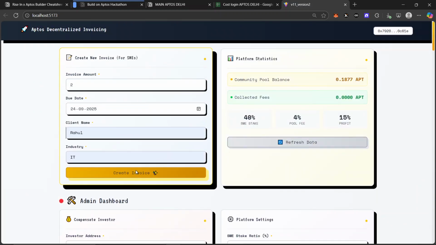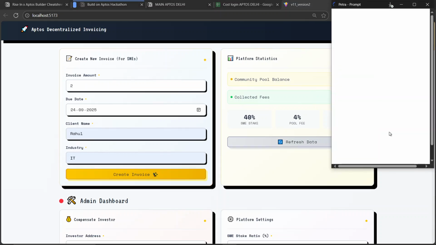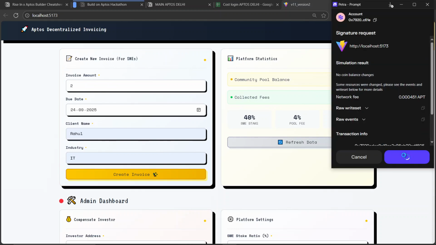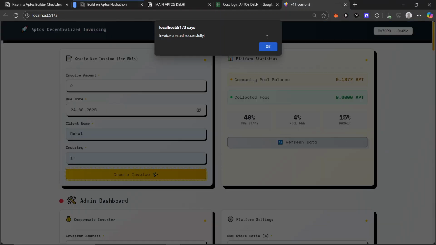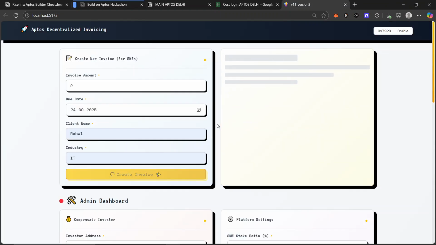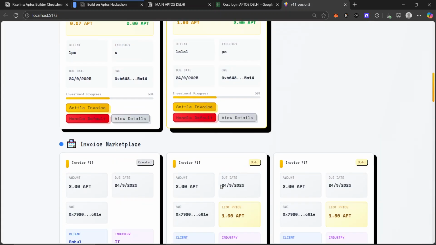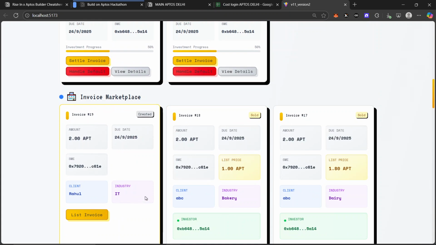I will create an invoice and then switch to another wallet so that I can show the demonstration. Let me create it. I will just sign the transaction. Okay, so the invoice is created. It will take some time to refresh and reload and bring it to your UI. The last one was 18. This is stored on the blockchain in an array and object that has been created there.